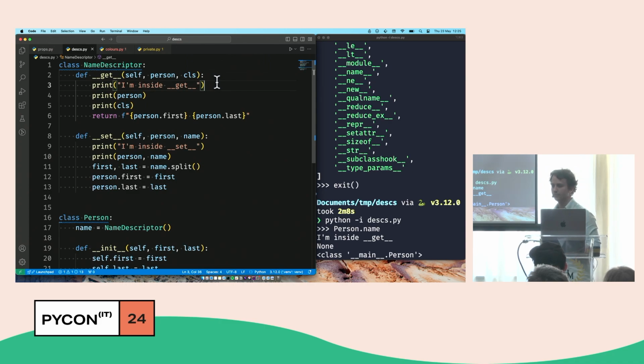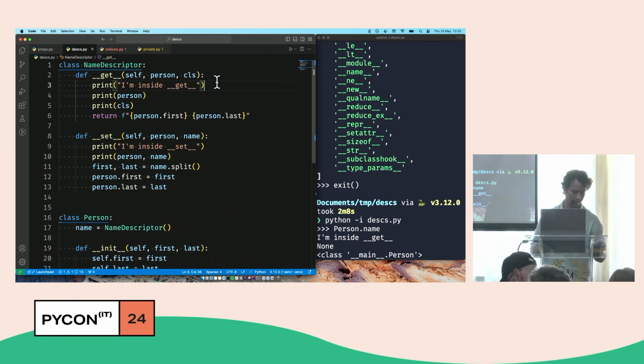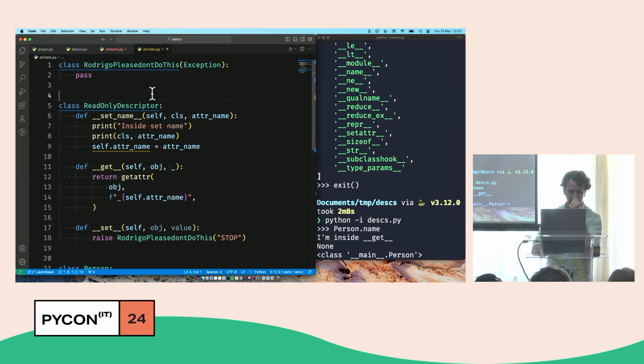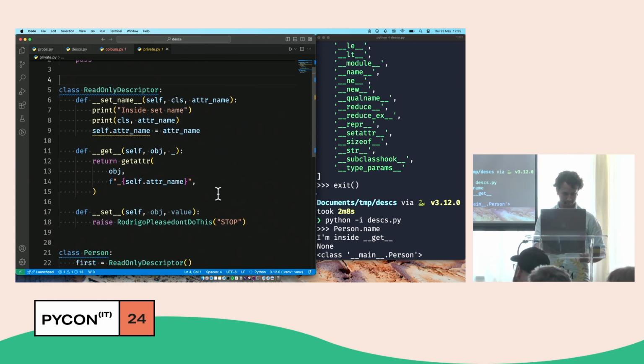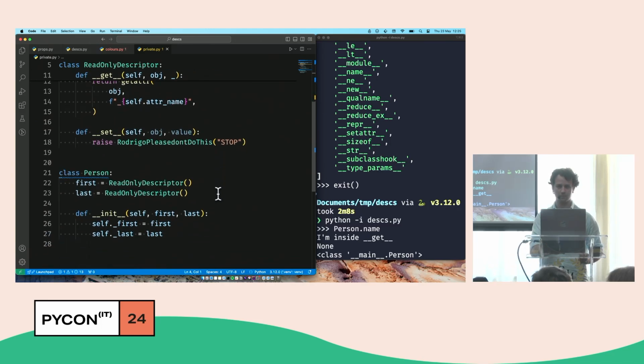Yeah, go ahead. I can repeat. Super quick. Oh, okay. Yeah, in the last example, if I change the underscore last or name attribute, it also changes first and last, or no? That's a good question.